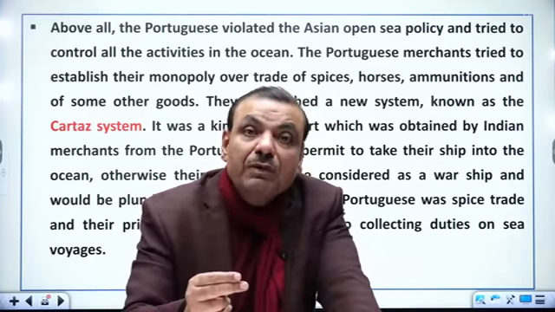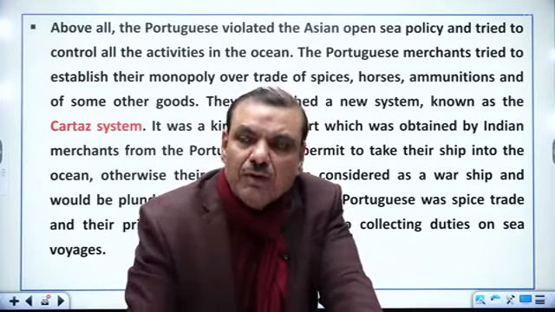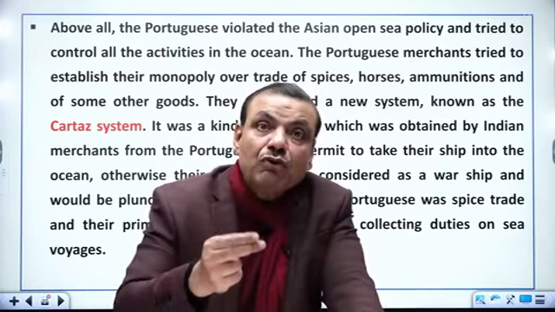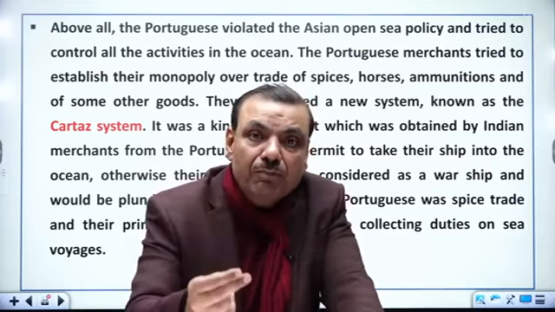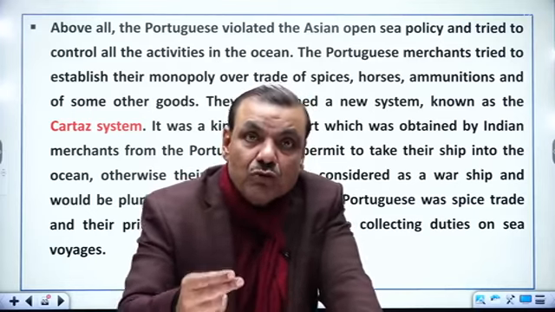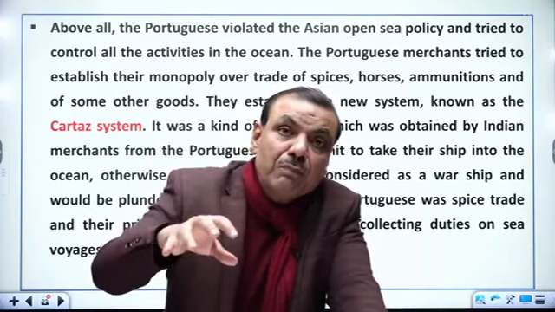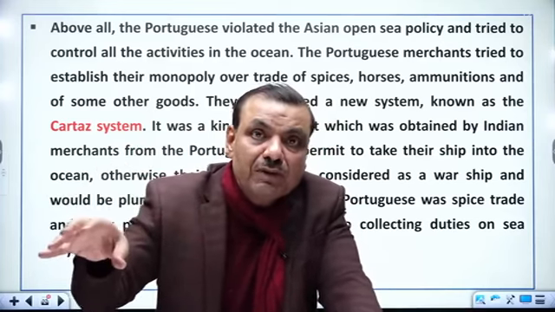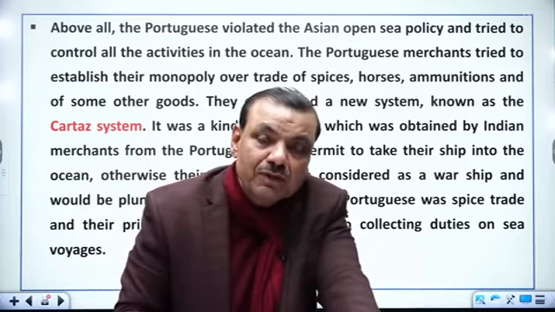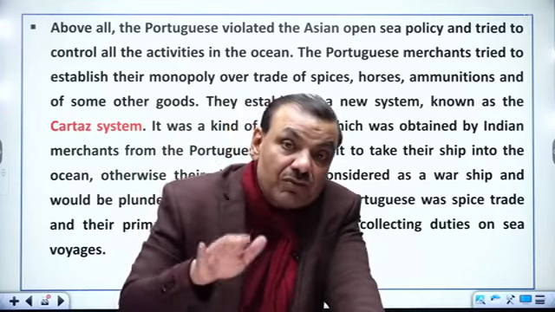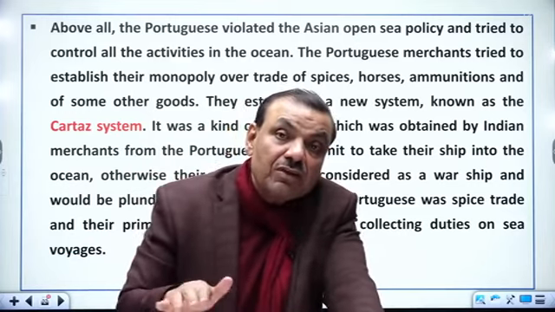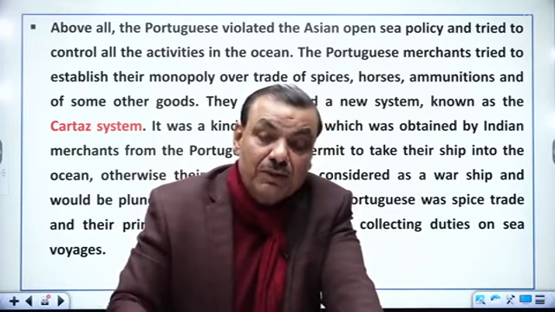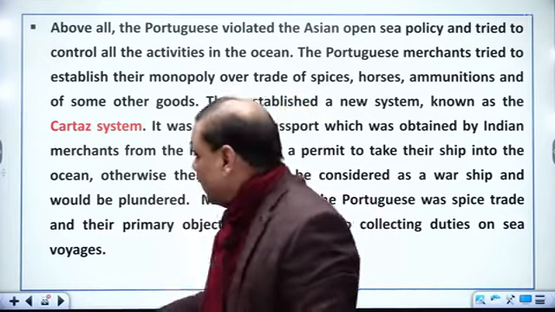One type of company is the government company. A government company was formed by the government, and the government was dominating the whole company in policy making. So the company was being run by the government. The Portuguese company was such an example, and later you will come to know the French company was also a government company. But the British company and Dutch company are a different breed. It was the latest version of the company.